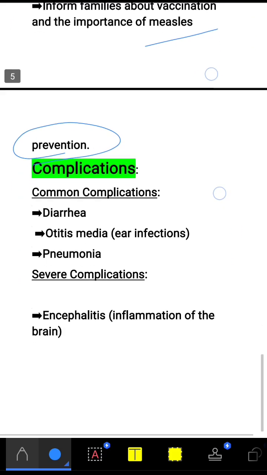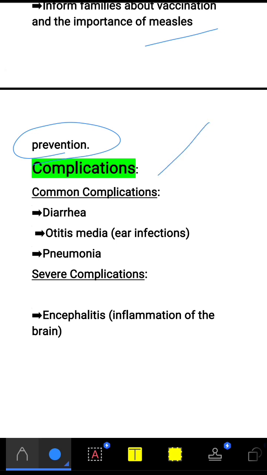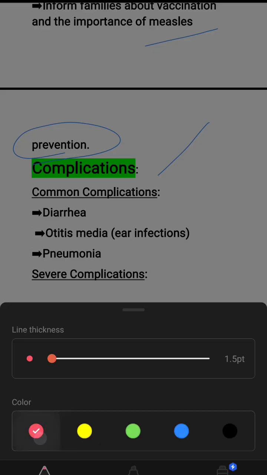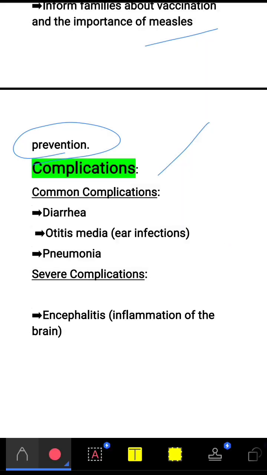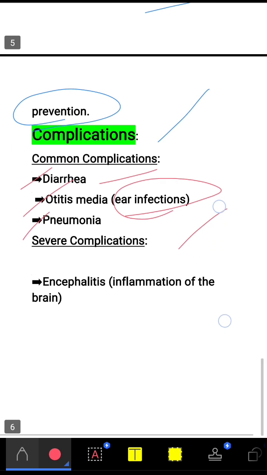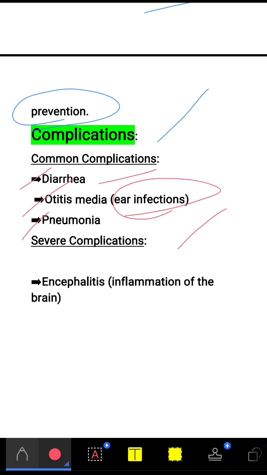Next we'll move on to complications. What are the complications? The common complications are diarrhea, loose motions, and otitis media, which is a middle ear infection. Pneumonia and severe complications such as encephalitis, which is inflammation of the brain, can also occur. So these are the complications of measles.